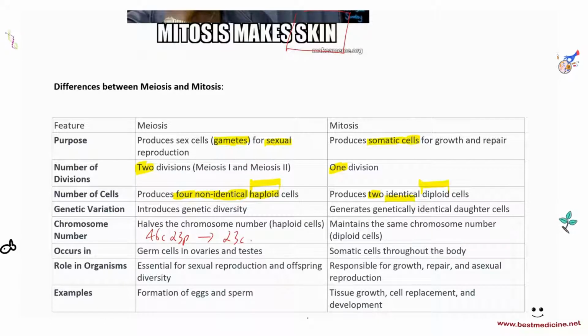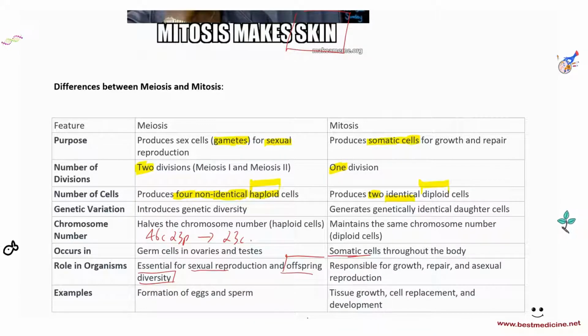Meiosis occurs in the germ cells, in ovaries and testes, while mitosis occurs in somatic cells throughout the body. Role in organisms: meiosis is essential for sexual reproduction and offspring diversity, which is very important. We'll talk more about this in the ecology and evolution part.